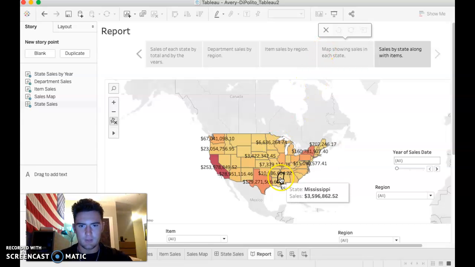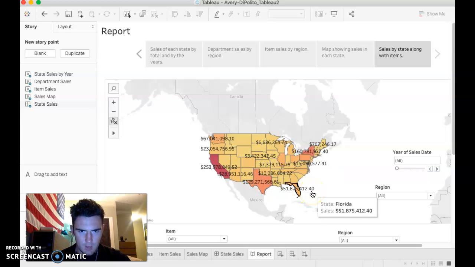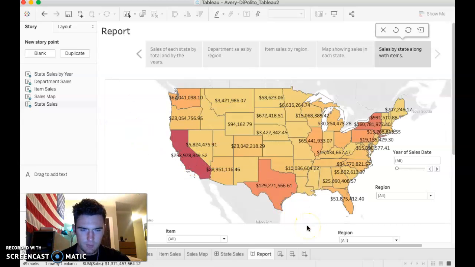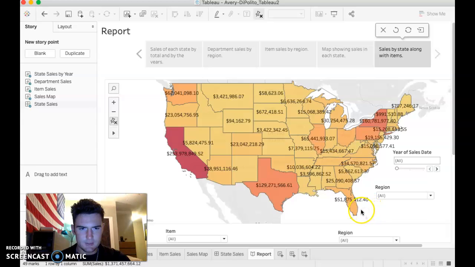And then lastly, yeah, it was just the combo. I chose the item in the map, and they can determine what they want to sell, what's selling well. One thing I was able to learn from the company, it looks like a lot of the fishing department items aren't selling well. I guess all that product line isn't selling as much in the South, which you would expect it to, because a lot of these states are right along the water, and a state like Texas, which is barely touching the Gulf, is selling a lot more, which kind of doesn't make sense.